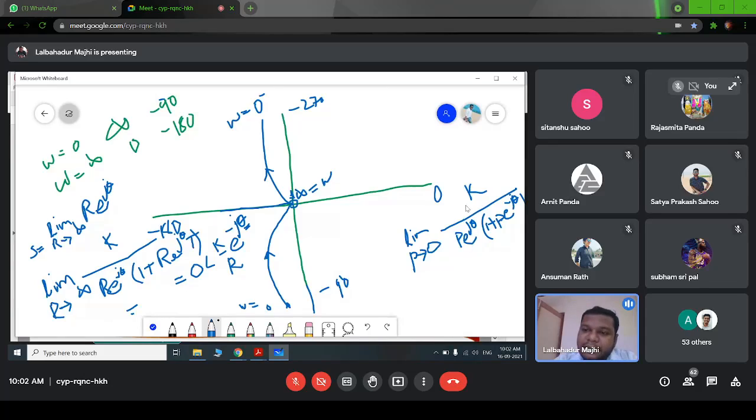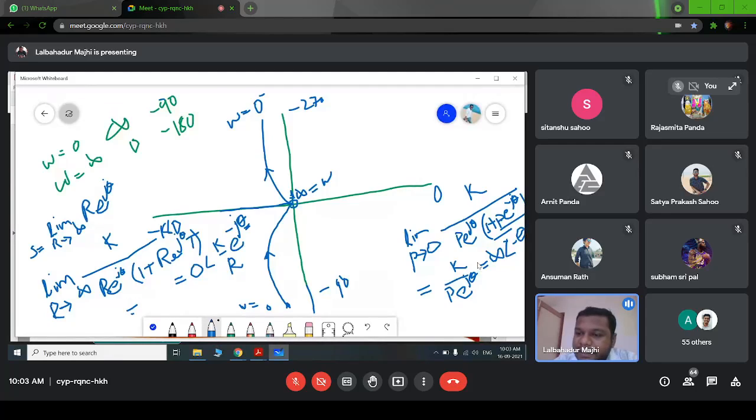So what will the magnitude be? If we make p equal to 0, then we can neglect this term as compared to 1, right? So we have got only k by p into e to the power j theta. So if we make this p equal to 0, then we will get infinite, and then the angle will be minus theta, right?